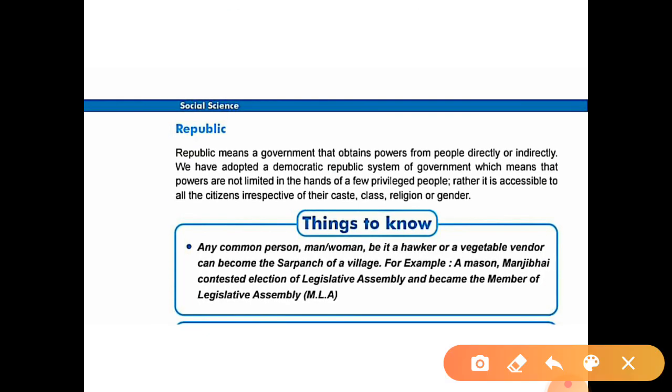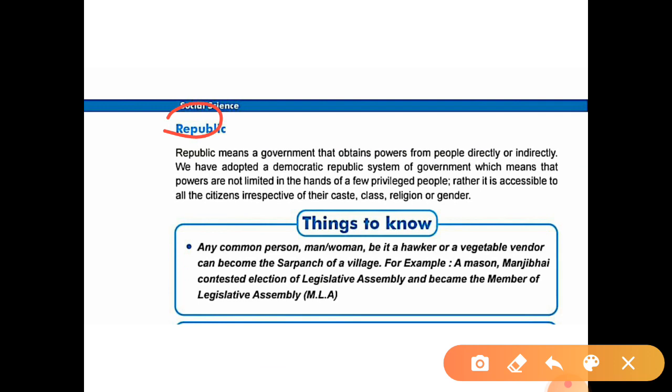Next one, republic. Republic means a government that obtains power from people directly or indirectly. Okay, what is the meaning of republic? Which means a government that obtains power from people directly or indirectly. Okay, in this republic, India is one of the republic countries.